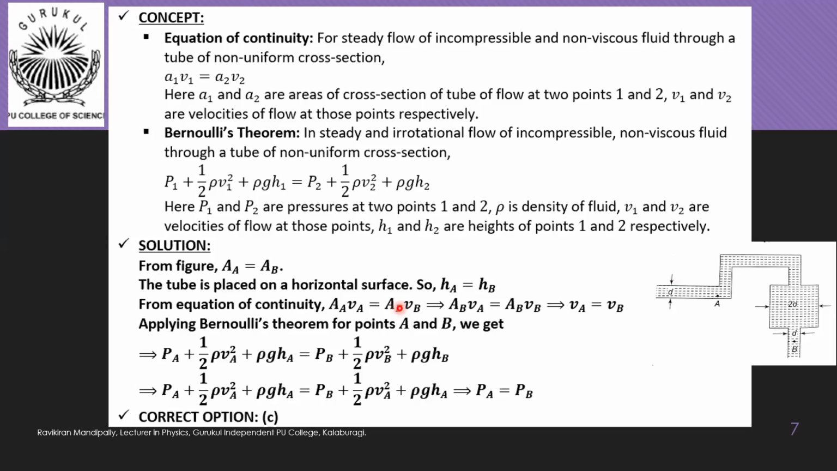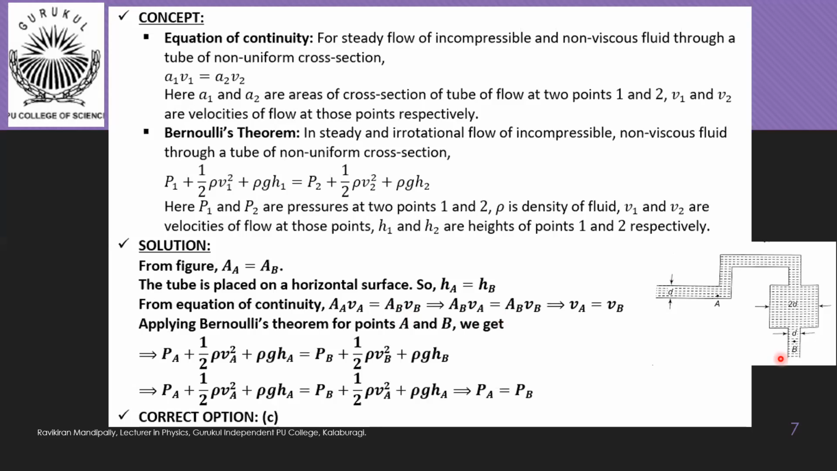From the equation of continuity, AA VA is equal to AB VB, where VA and VB are velocities of the flow at points A and B. And now I am substituting AA is equal to AB here. So we get AB into VA is equal to AB into VB. That gives us VA is equal to VB. That means since areas are the same, velocities are the same.